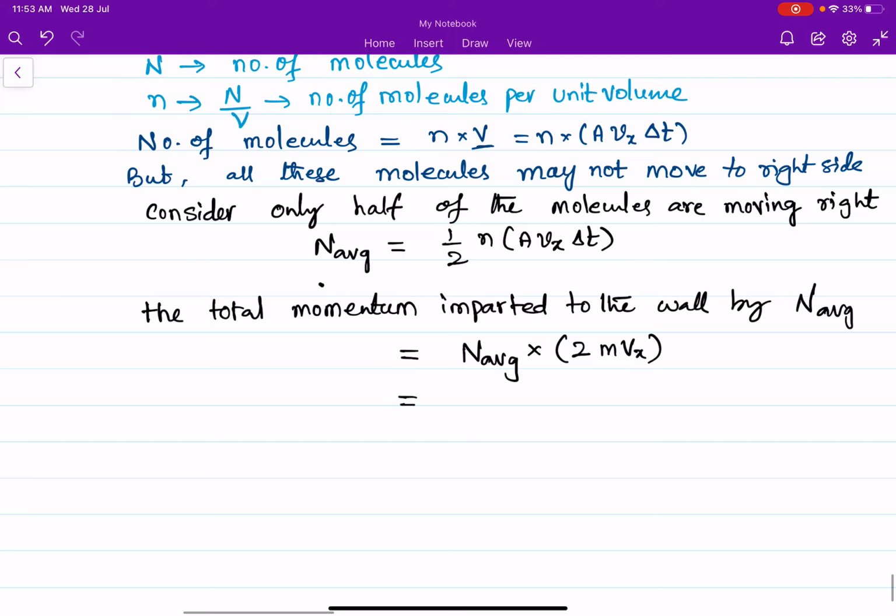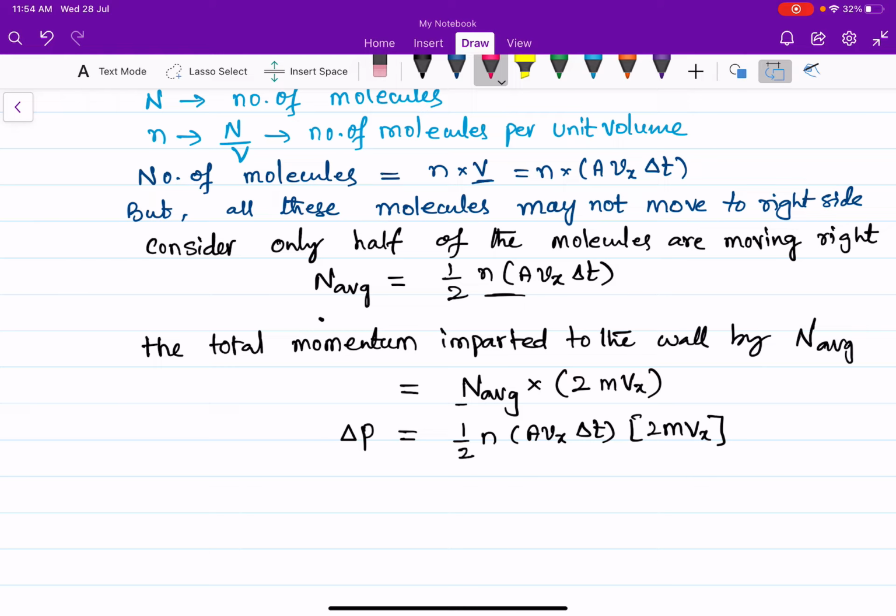So how many such molecules are there? Half into n A Vx delta t, into 2mvx. This is the change in momentum, or momentum given to the wall of the vessel. Here the 2 and 2 cancel.